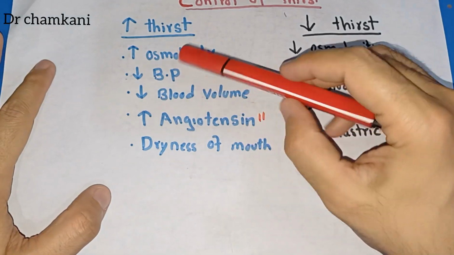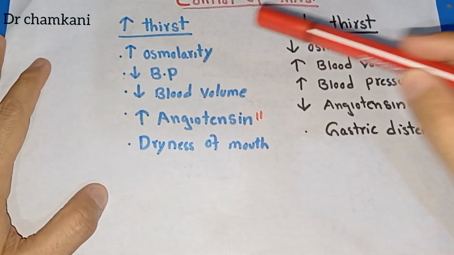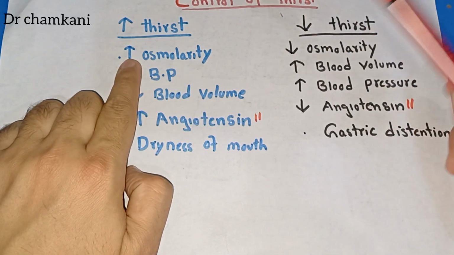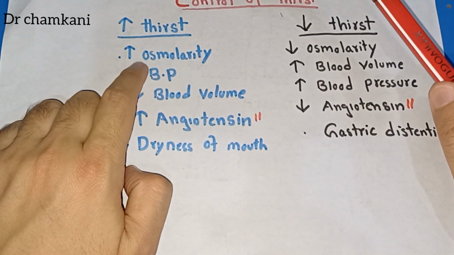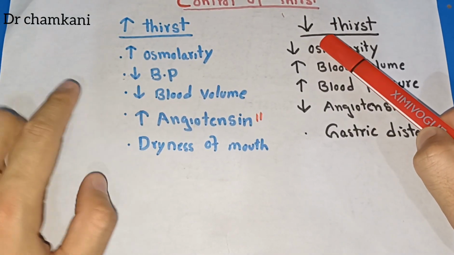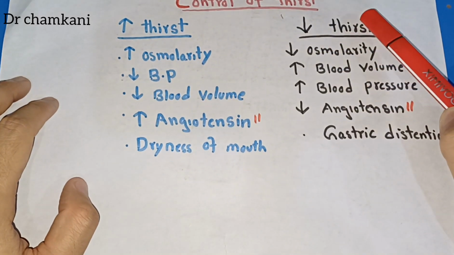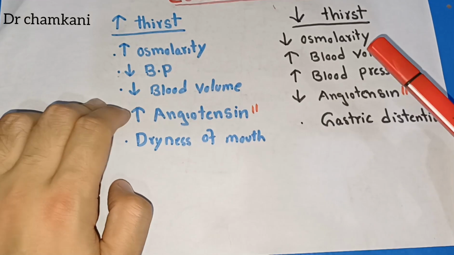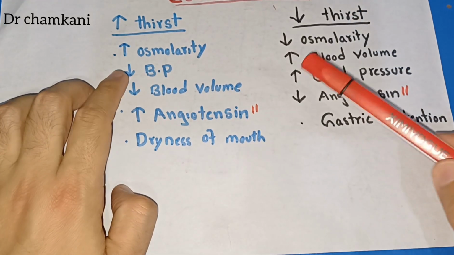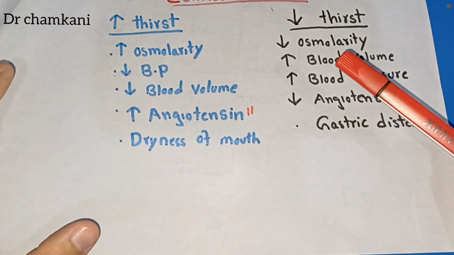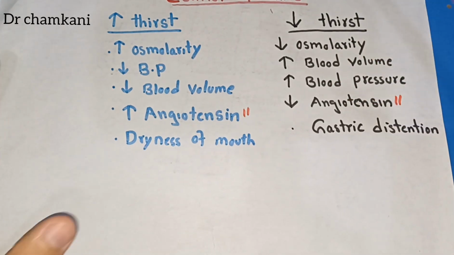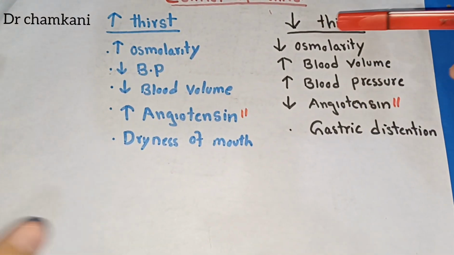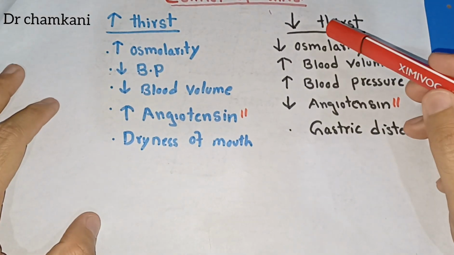Now, whenever these mechanisms are reversed, these stimuli will decrease thirst. For example, an increase in osmolarity will increase thirst, and on the other hand, the reverse is also true: a decrease in plasma osmolarity will decrease thirst. A decrease in blood pressure and blood volume increases thirst. On the other hand, when the blood volume is restored towards normal and the blood pressure increases towards normal, the thirst process, the drinking process, subsides and the thirst decreases.